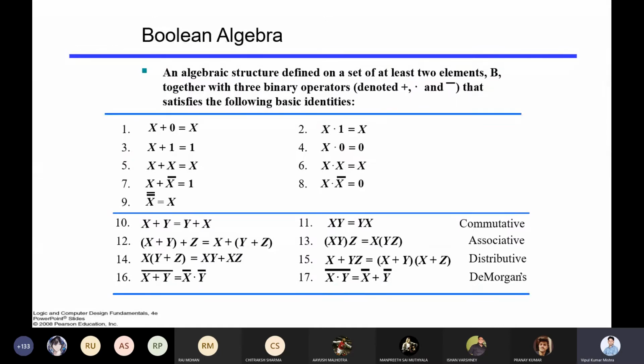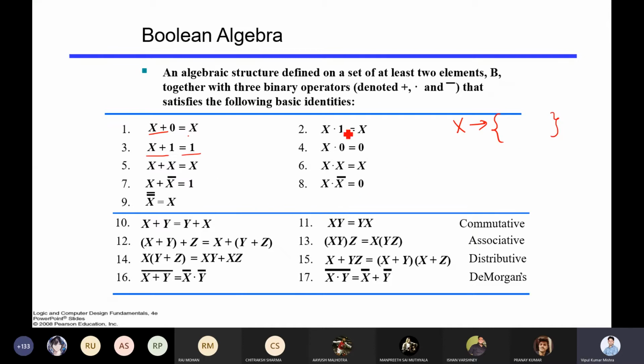Now before jumping into that in further detail, we want to discuss some Boolean algebra functionality. I think many of you are already aware of this Boolean algebra, like x plus 0 will be x, x plus 1 will be 1, x plus x will be x, x plus x bar will be 1, x double bar will be the same value x. Similarly, the dot product as well. Now, what is the possible value of x?